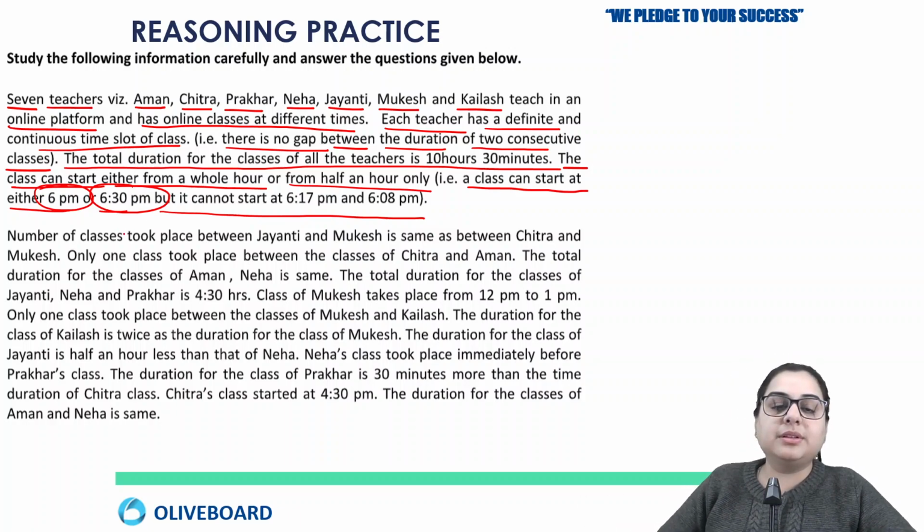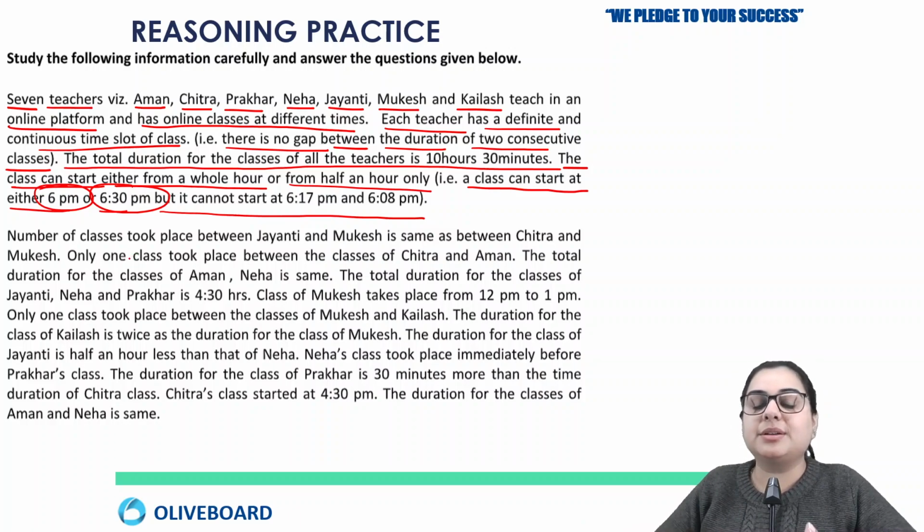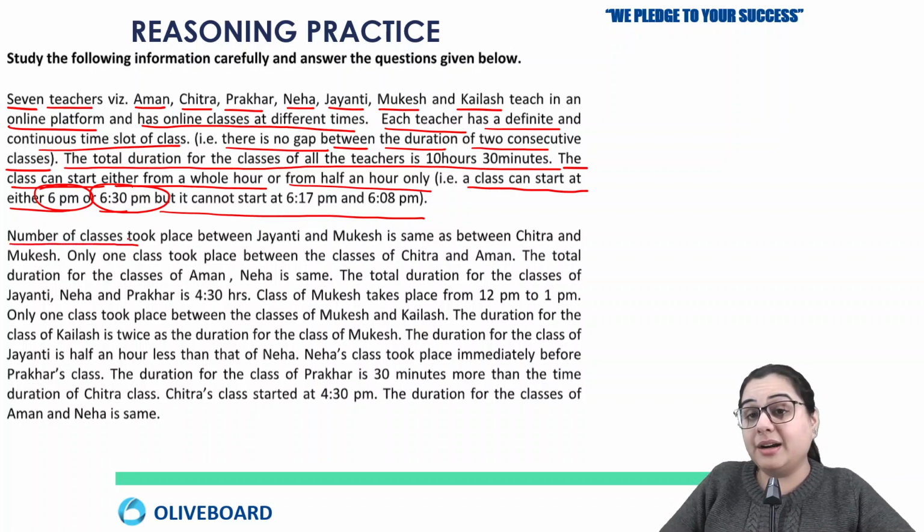So this second paragraph represents the whole information. Now how are we going to solve it? First, it would be much better if we put all 7 teachers in a sequence. First we should put all the teachers in their desired sequence, like who is going to take the first session, second session, third session. After that we can go for the duration of every teacher's session. Now this question is a hard kind of puzzle, so understand it very well.